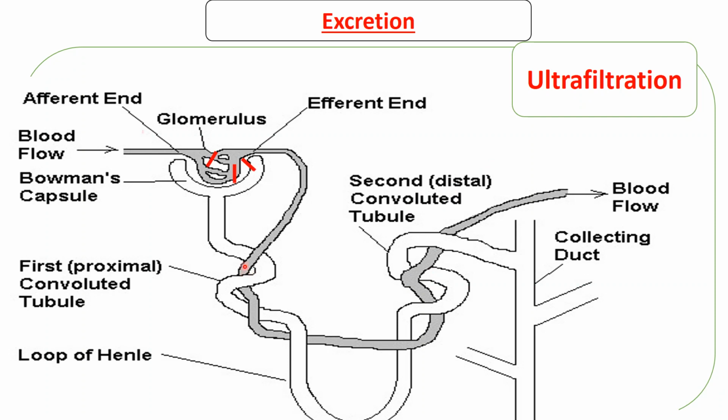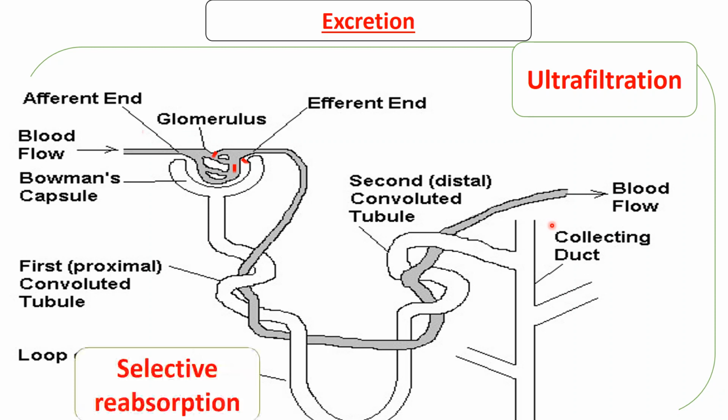Okay, so here where there is some convolution, there is a second process that occurs after ultrafiltration. This process is called selective reabsorption. So here is where some of the components that have been filtered are going to be taken back to be reabsorbed into the bloodstream.